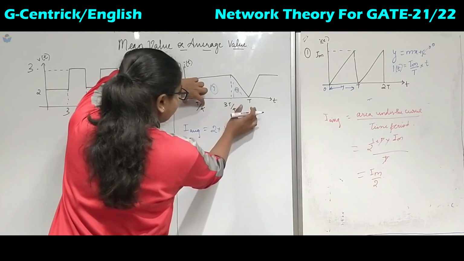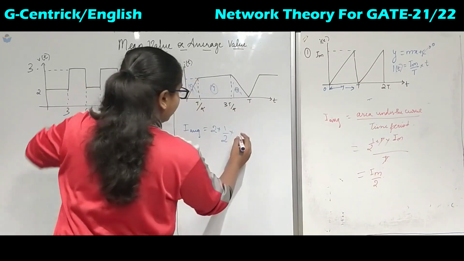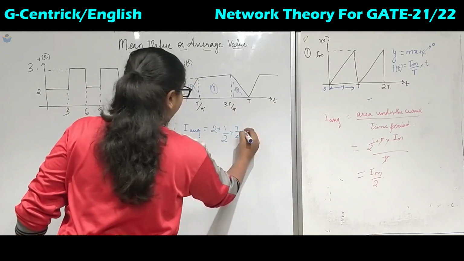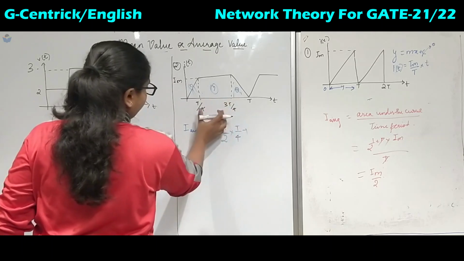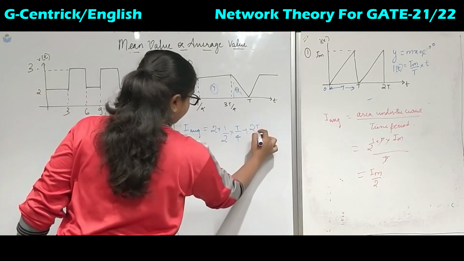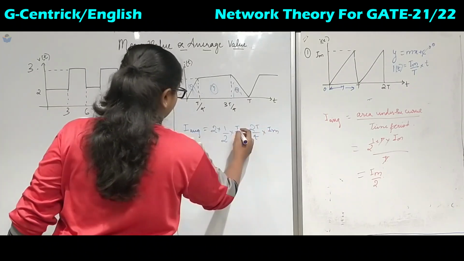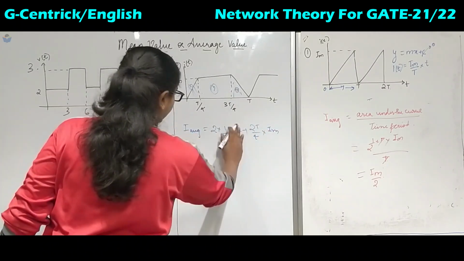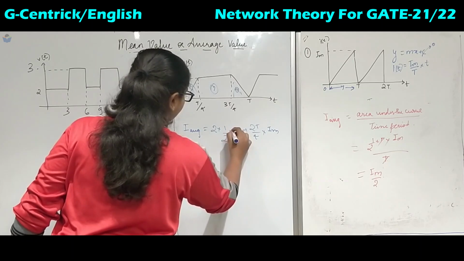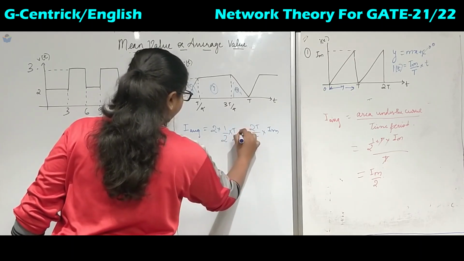Here also 3T by 4 minus T is again T by 4. Plus 3T by 4 minus T by 4 gives 2T by 4, into height Im. Here we have missed the height: half into T by 4 into Im.